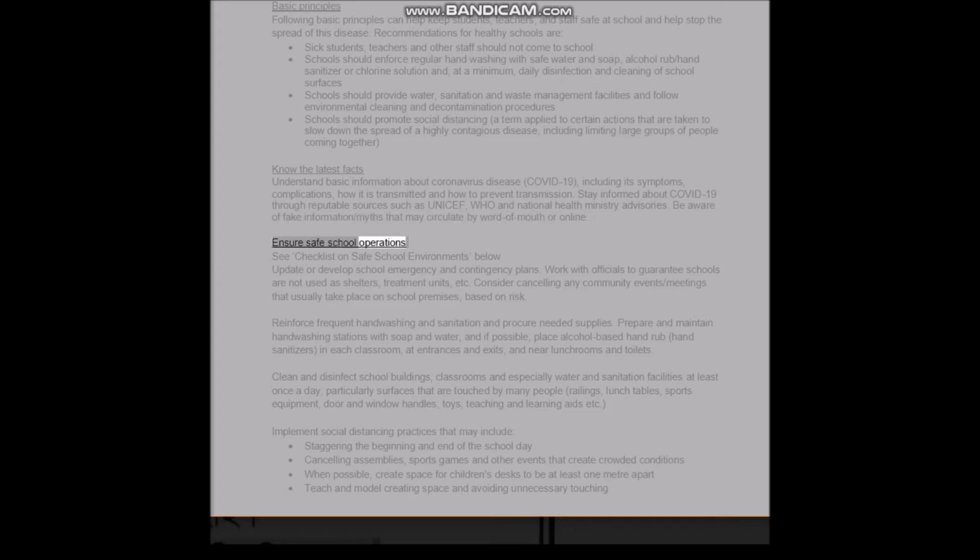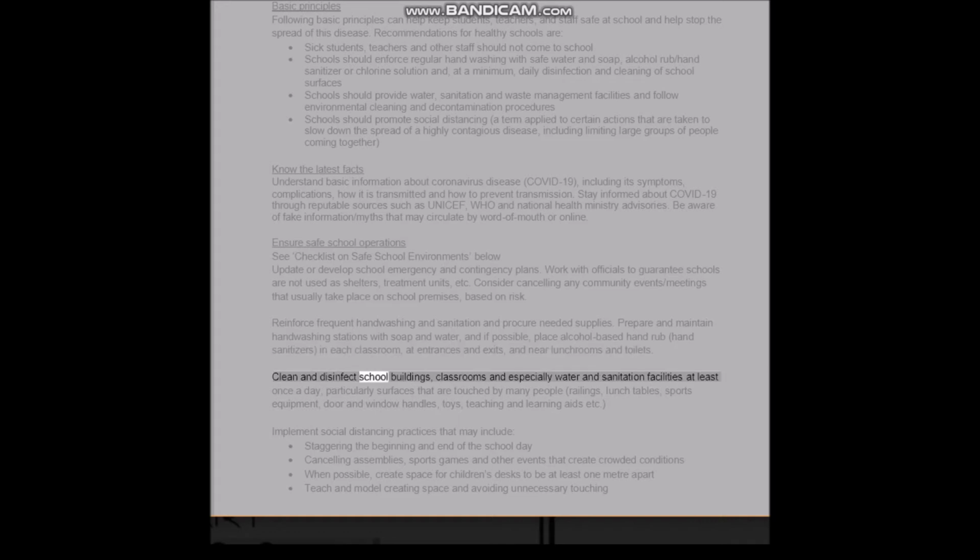Ensure safe school operations. See checklist on safe school environments below. Update or develop school emergency and contingency plans. Work with officials to guarantee schools are not used as shelters, treatment units, etc. Consider canceling any community events/meetings that usually take place on school premises, based on risk. Reinforce frequent hand washing and sanitation and procure needed supplies. Prepare and maintain hand washing stations with soap and water, and if possible, place alcohol-based hand rub, hand sanitizers, in each classroom, at entrances and exits, and near lunchrooms and toilets.